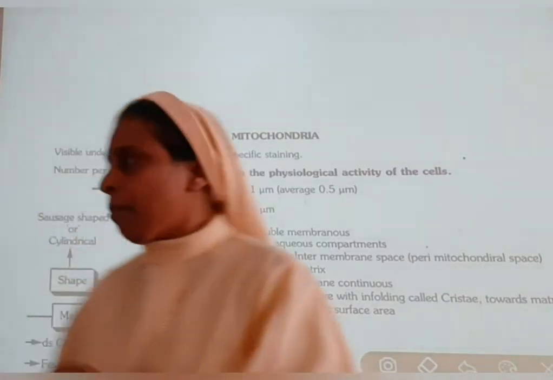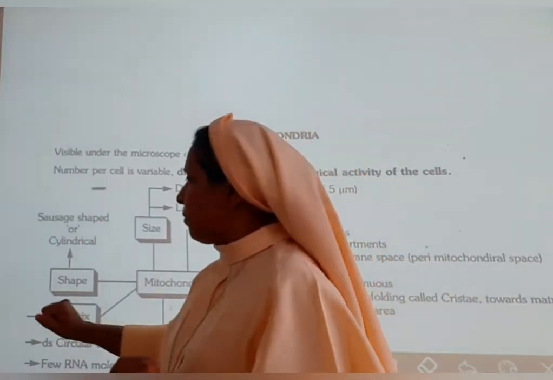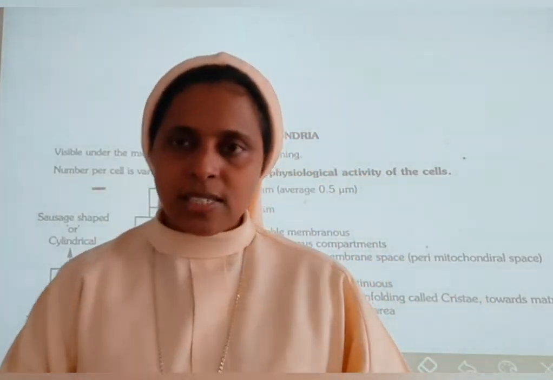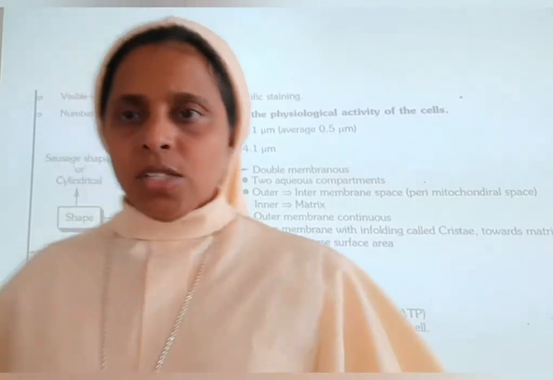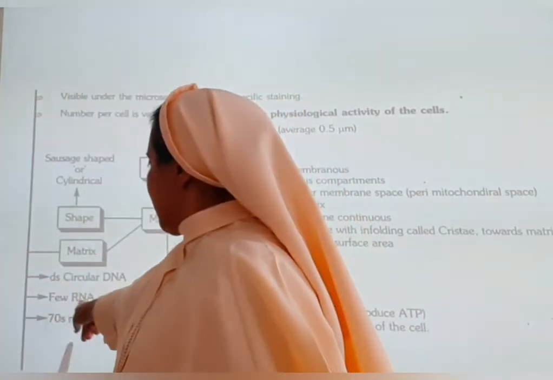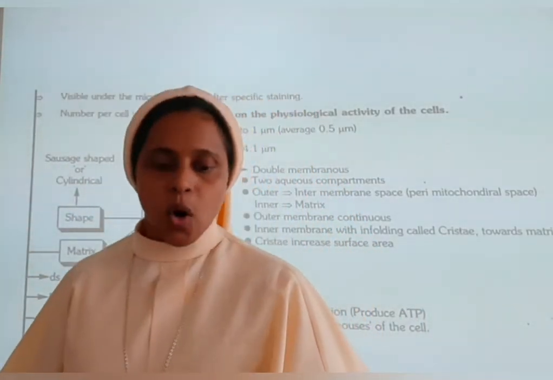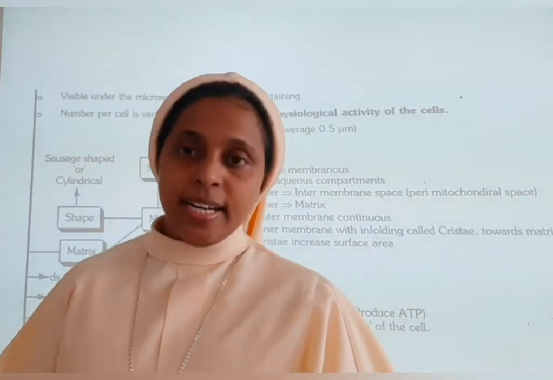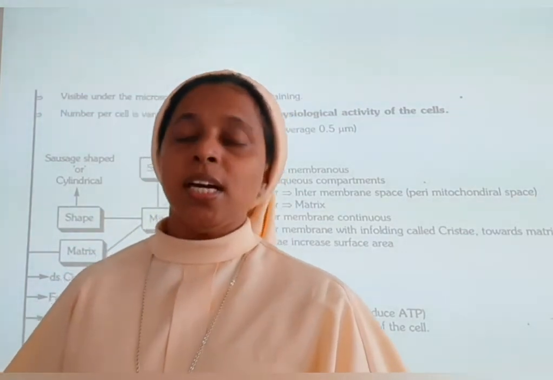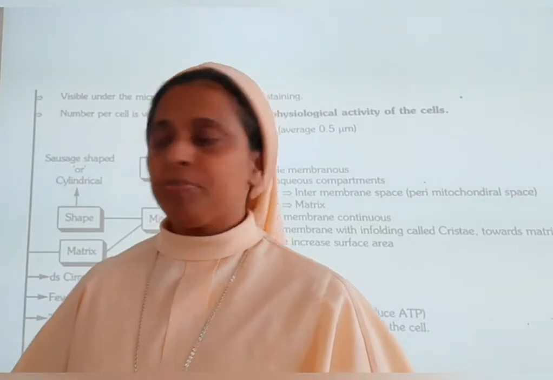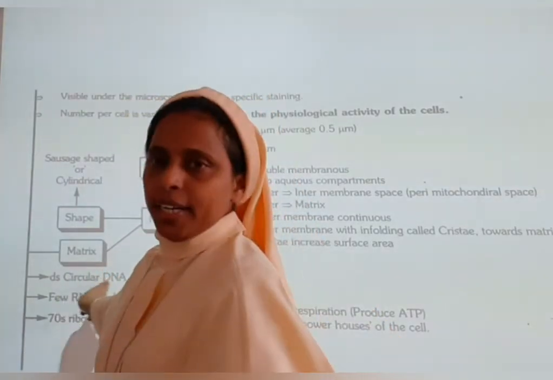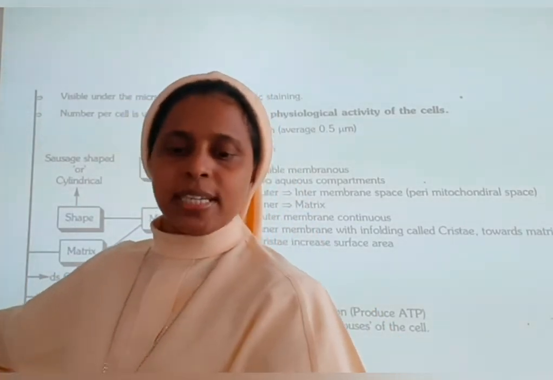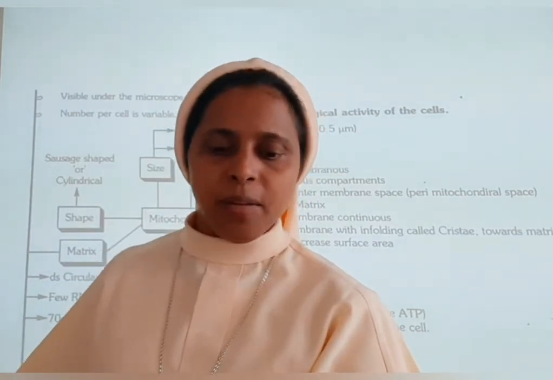Next we will learn about the matrix. In the matrix you can see a dense homogeneous substance. What is present in the matrix? Double-stranded circular DNA is present in the matrix.